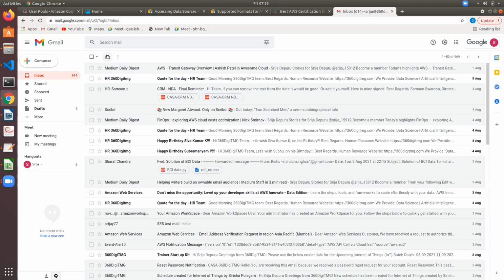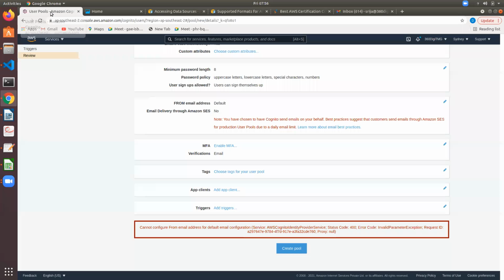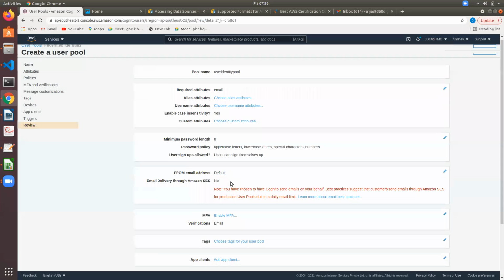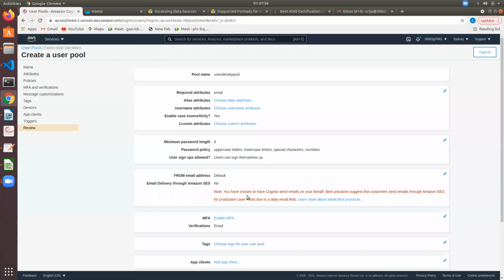You didn't get any mail. Go to user tools. You cannot configure from email for default email configurations. So let us edit this.